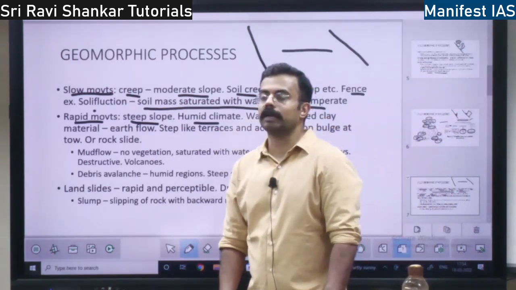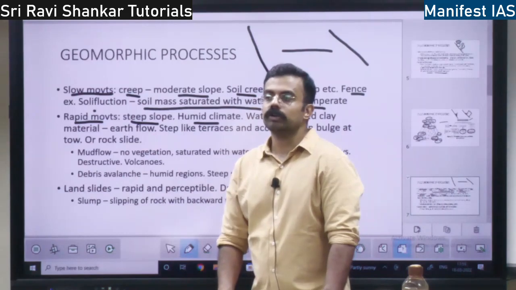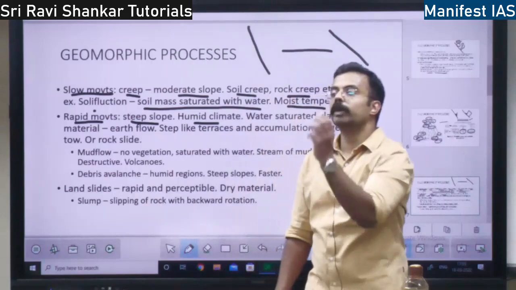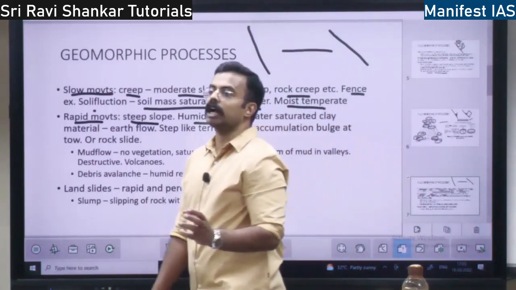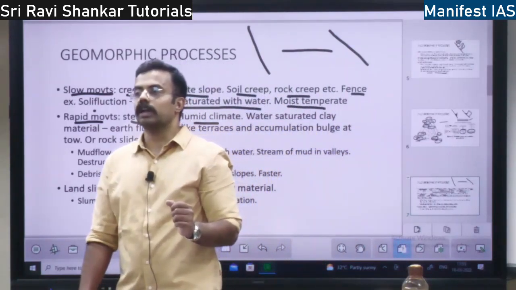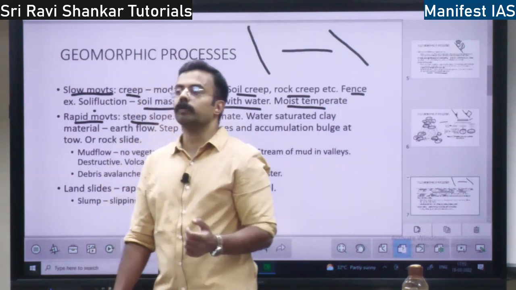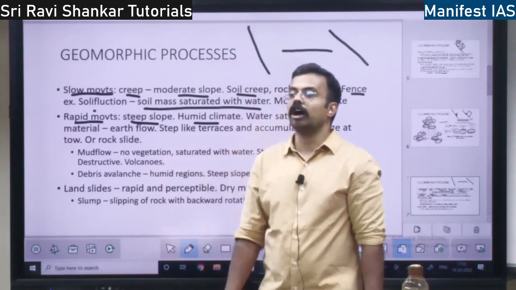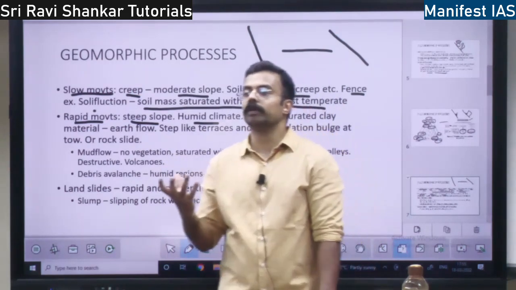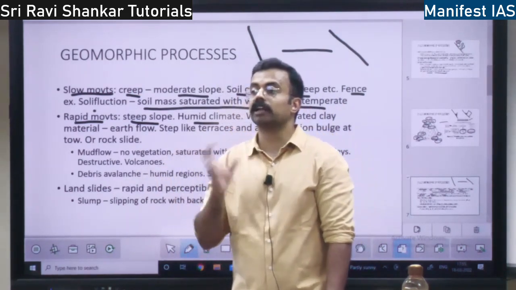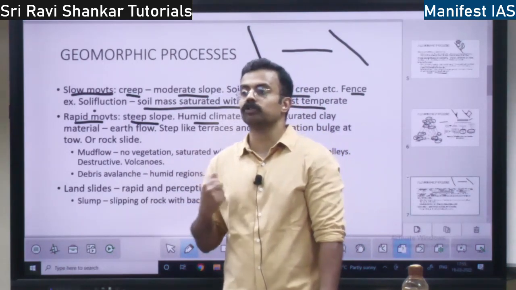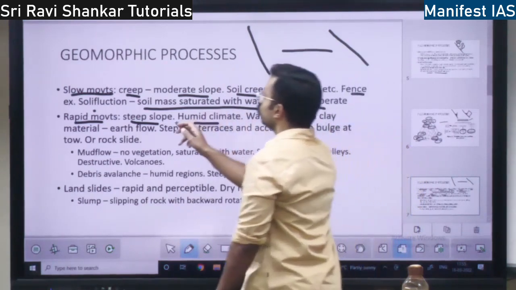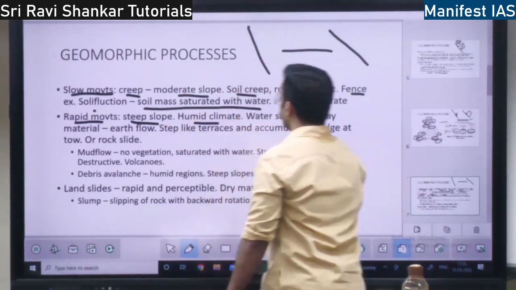What do you mean by humid climate? Humidity: if there is too much water vapor content in the atmosphere, it is called humidity. If you go to Mumbai or Chennai, you will feel the heat and sweat a lot because in the air there will be a lot of water content which will make you sweat, right? That is the humidity. In the humid climate, you will find this rapid movement.